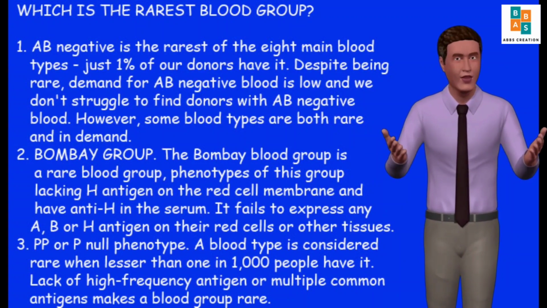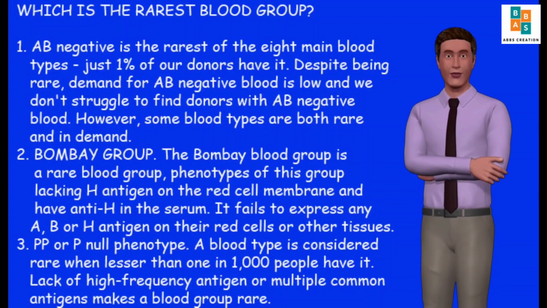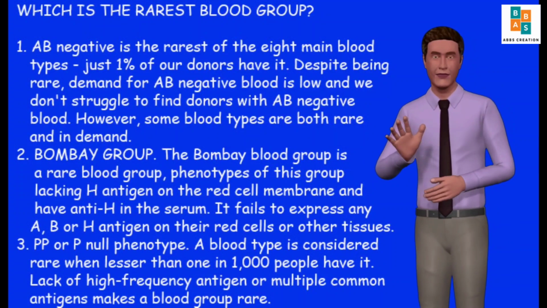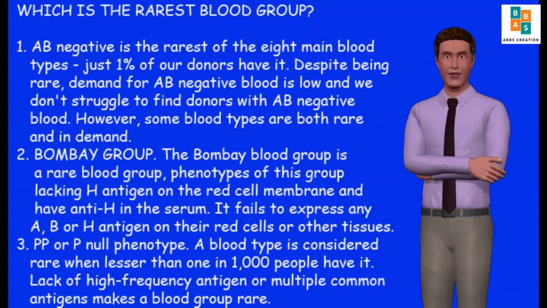Which is the rarest blood group? 1. AB negative is the rarest of the 8 main blood types, just 1% of our donors have it. Despite being rare, demand for AB negative blood is low and we don't struggle to find donors with AB negative blood. However, some blood types are both rare and in demand.